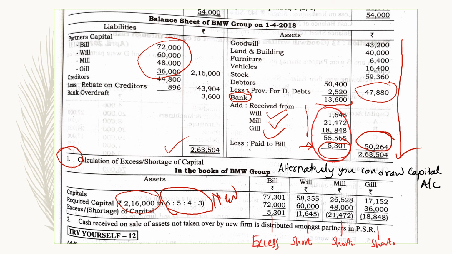So what we have done: first of all we calculated the purchase consideration, right? Then we drew the realization account in the books of BW and company. Then we drew the capital accounts in the books of BW and company and BMW Group account. Further, we drew up the ledger accounts in the books of MJ and company. And lastly, we drew the balance sheet in the books of BMW Group, like this, which is on the screen.